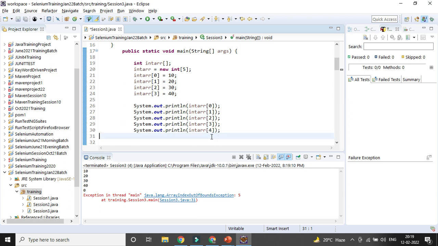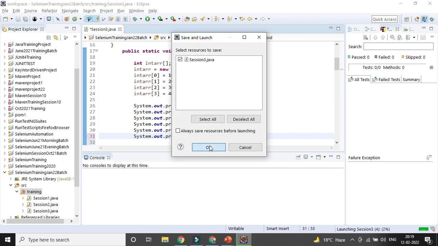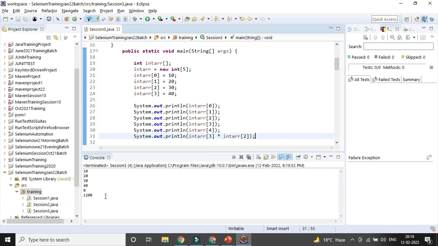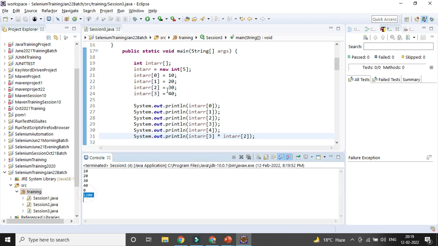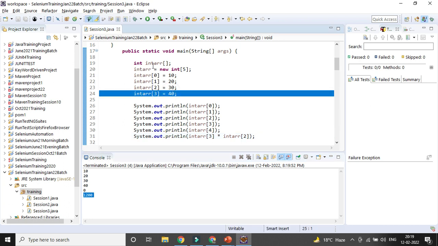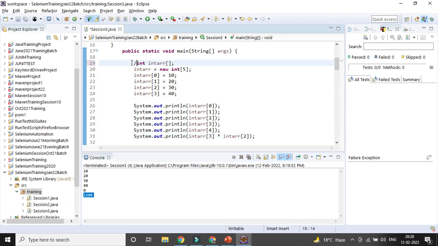Now we already defined that variable, right? Now if you want to do some operation on the array, suppose I want to multiply the 3rd element with the 2nd element. You can do it easily. You can see the result of 30 and 40 is 1200, it is coming, right? So that is one type of array you can do.